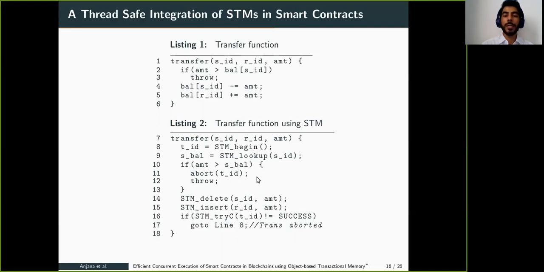Otherwise, whatever changes are done by the transaction will be local to the thread and stored in the local buffer of the thread. Here at line number 9, we perform STM lookup on the sender ID and get the balance of the sender. At lines 14 and 15, if the sender has sufficient balance, credit and debit will be done. After the validation, it will be reflected in the shared memory. Otherwise, it will be discarded and the transaction will restart at line number 8 again.